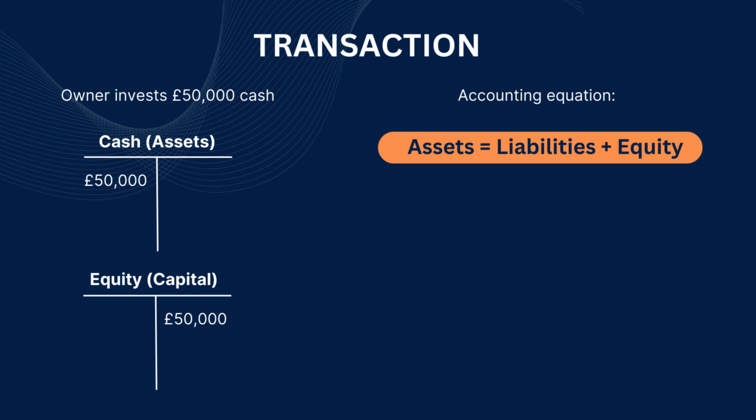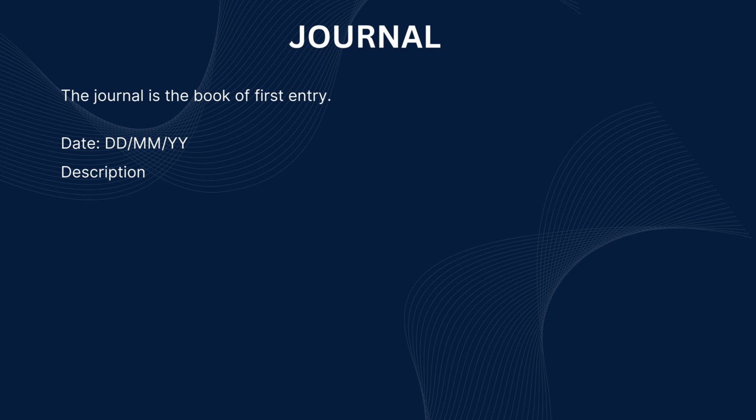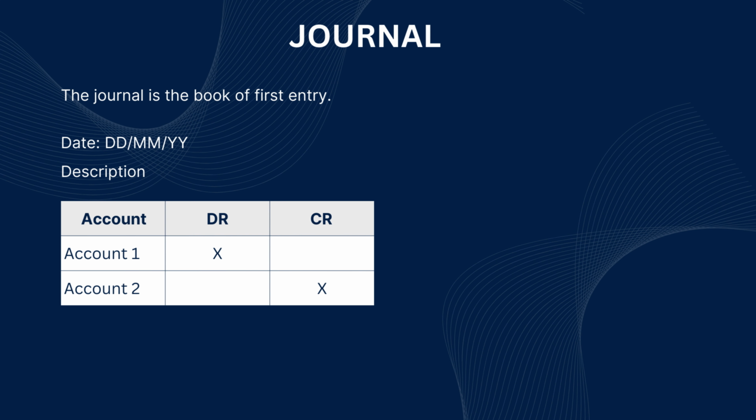Transactions create movement within the equation. The journal is the book of first entry. It records date, accounts affected, debit and credit, and amount. Every debit must equal total credits.